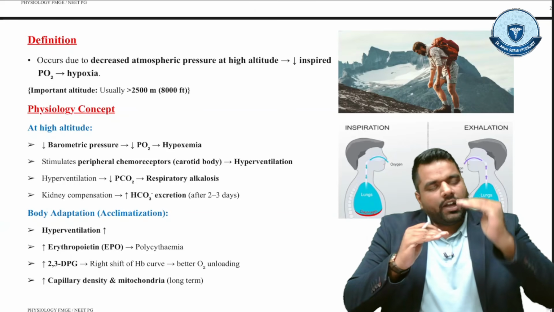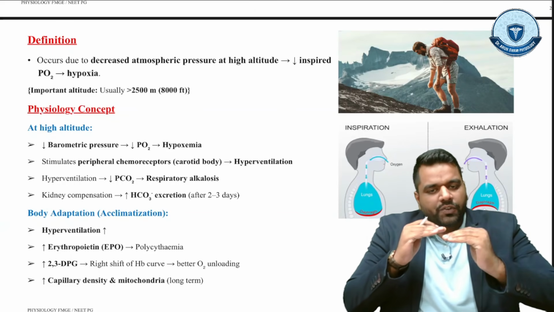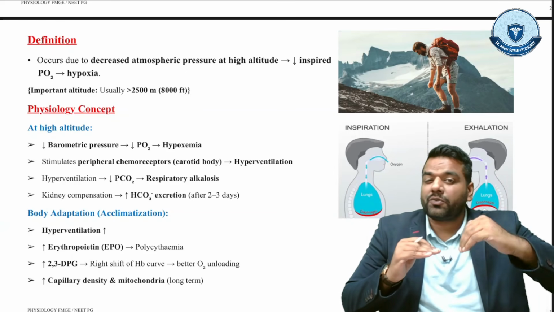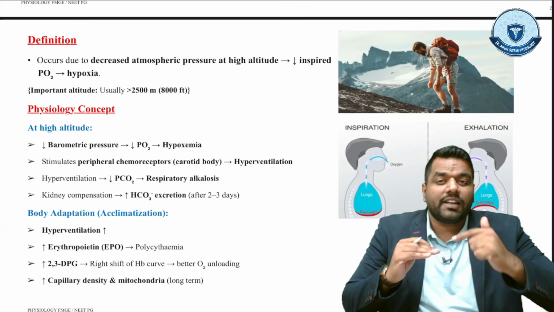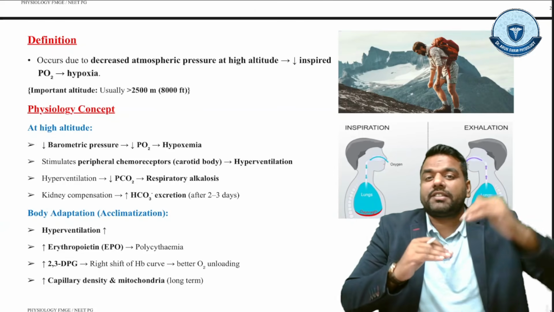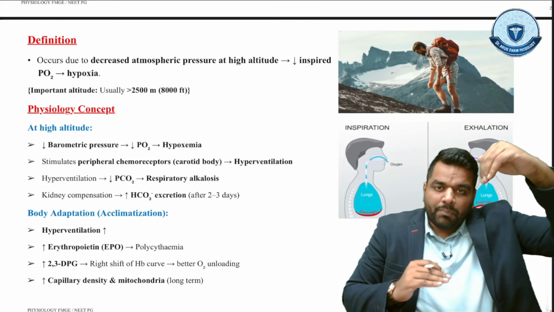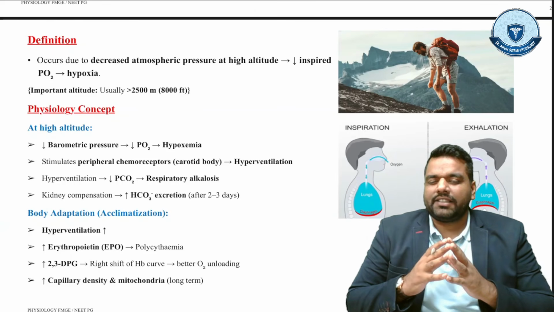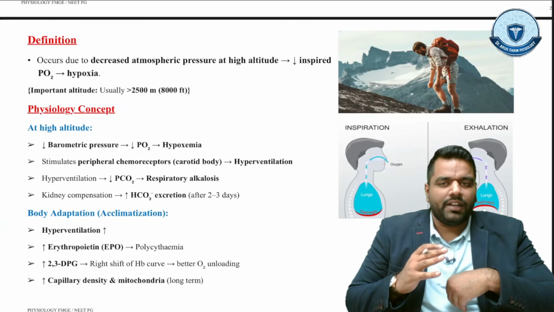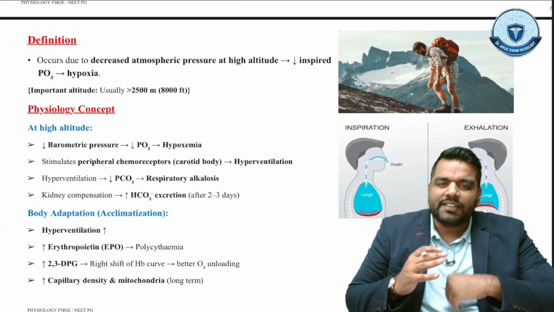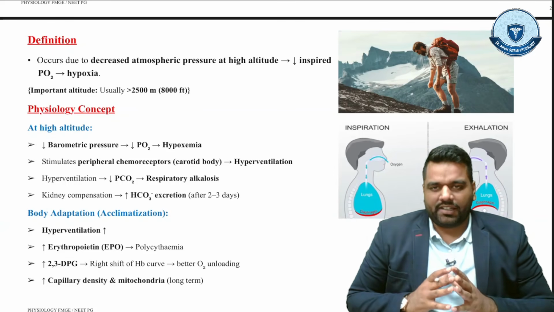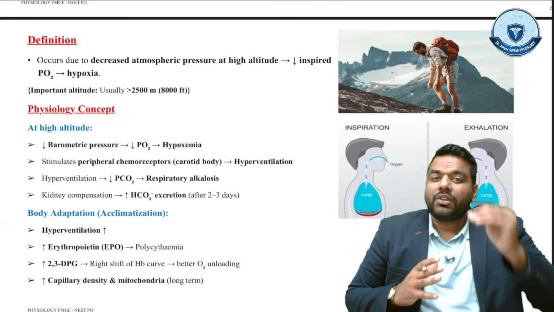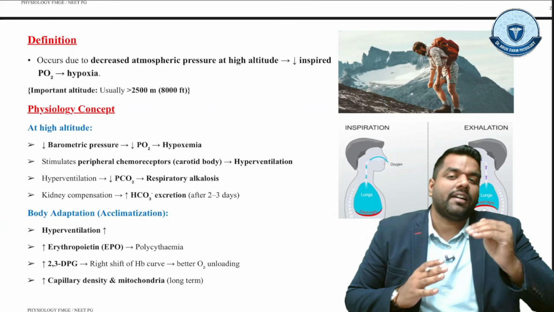So when we go upward, the atmospheric pressure decreases, and all the gases present in the atmosphere, like CO2, oxygen, nitrogen, their partial pressures also drop. When their partial pressure drops, these gases are not able to go inside properly, and when oxygen does not go in properly, guys, it leads to hypoxia. So that is how mountain sickness occurs, due to the low barometric pressure at high altitude.